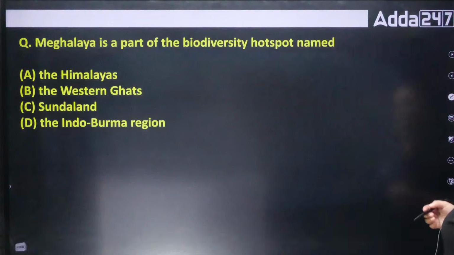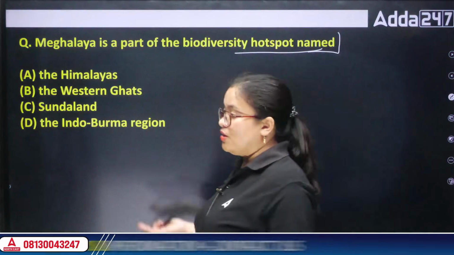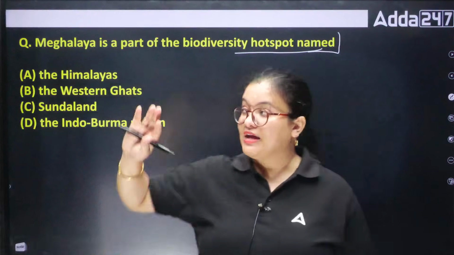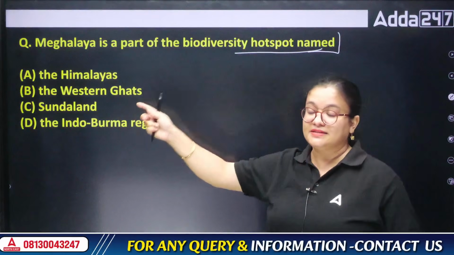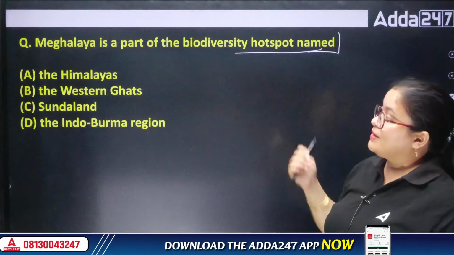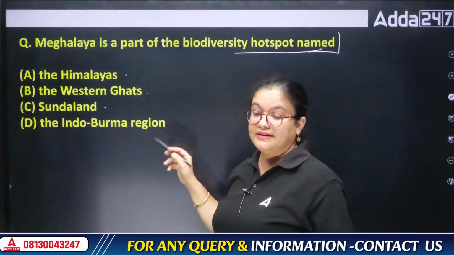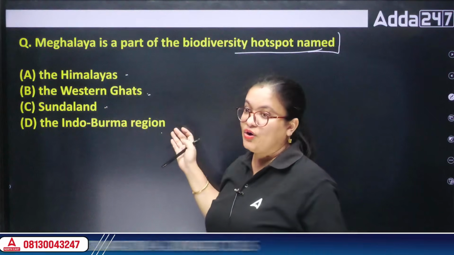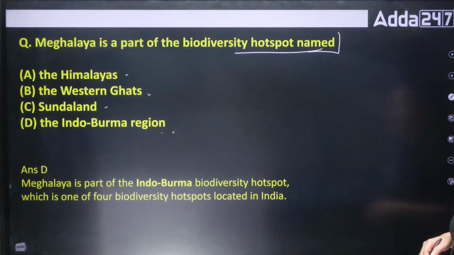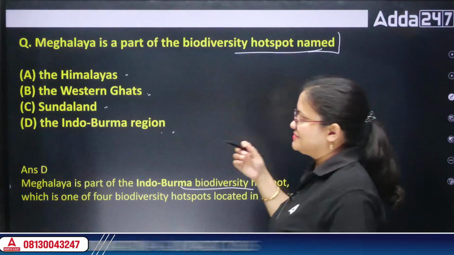Okay, next, Meghalaya is a part of which biodiversity hotspot? Whenever we talk about biodiversity hotspots of India, there are 4 biodiversity hotspots, and Meghalaya is among the places where one lies. Which of these biodiversity hotspots does Meghalaya lie in? The options are Himalaya, Western Ghats, Sundaland and Indo-Burma region. So these are the 4 biodiversity hotspots of India. Among them, Meghalaya lies in the Indo-Burma region. So this is the place where Meghalaya lies exactly.